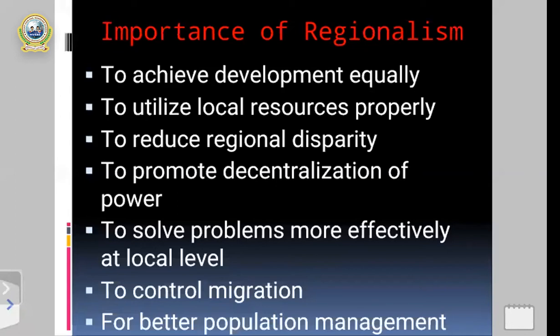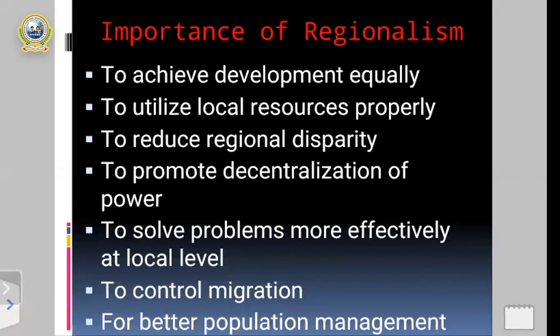Because of lack of equal development in the different regions, there is a high possibility to migrate. So equal development is very essential in the different developing regions to control or reduce migration. That's also one of the importance of regionalism.